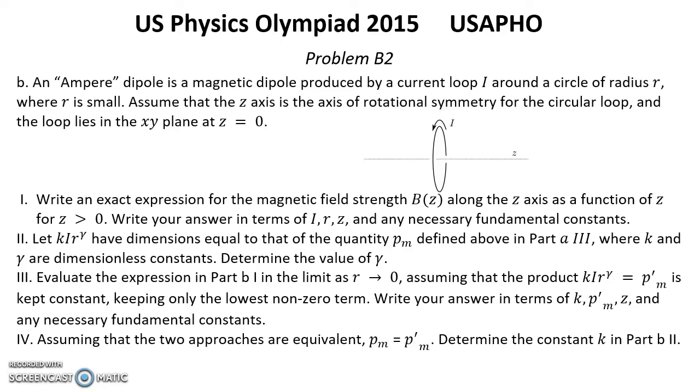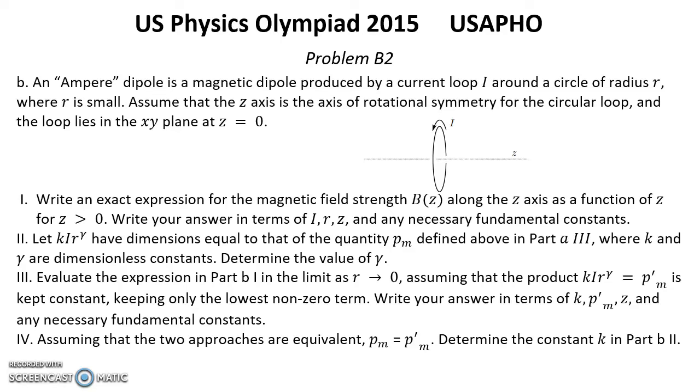First question. Write an exact expression for the magnetic field strength Bz along the z-axis as a function of z for z greater than 0. Write your answer in terms of I, R, z, and any necessary fundamental constants.